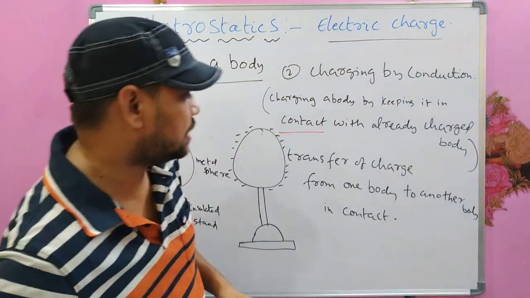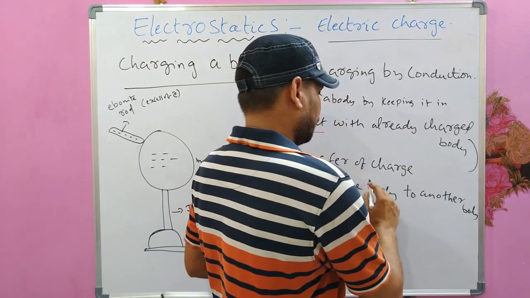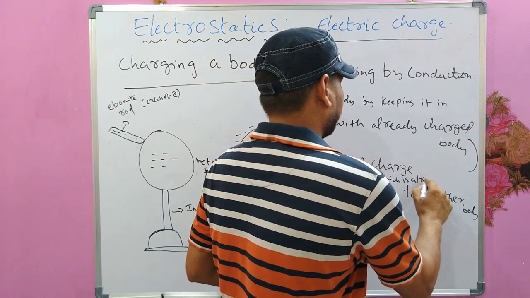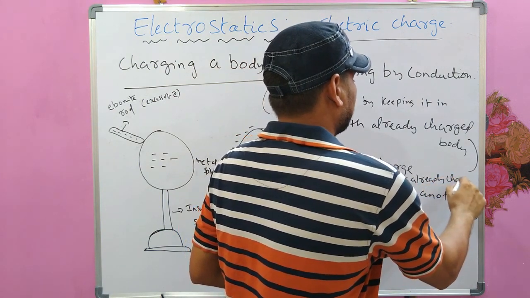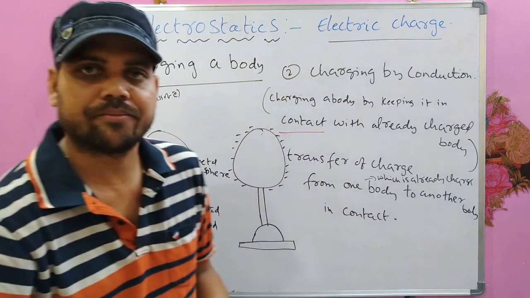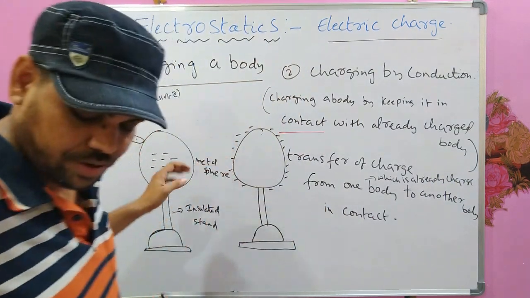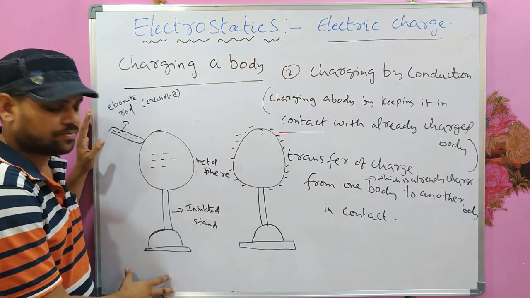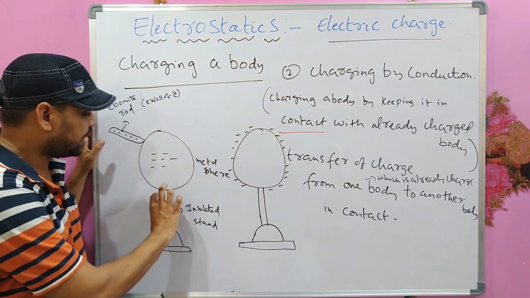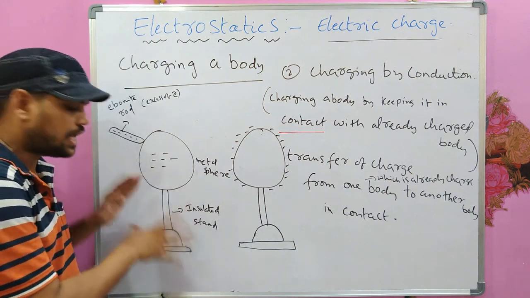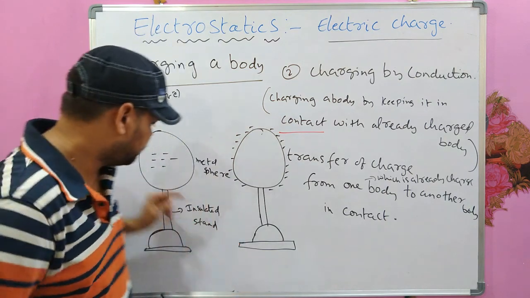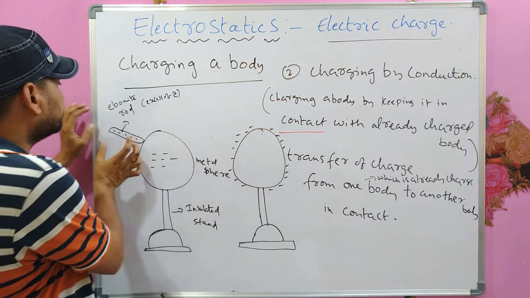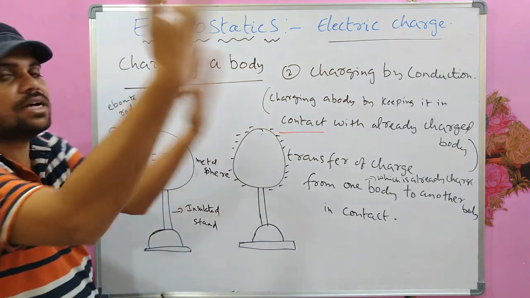So it is the transfer of charge from one body to another body in contact, where one body is already charged. Transfer will happen from a charged body. Okay, so now you can see this picture. I have taken two bodies. One is a metal sphere which is placed on an insulated stand, meaning no charge will transfer to the ground due to this stand.